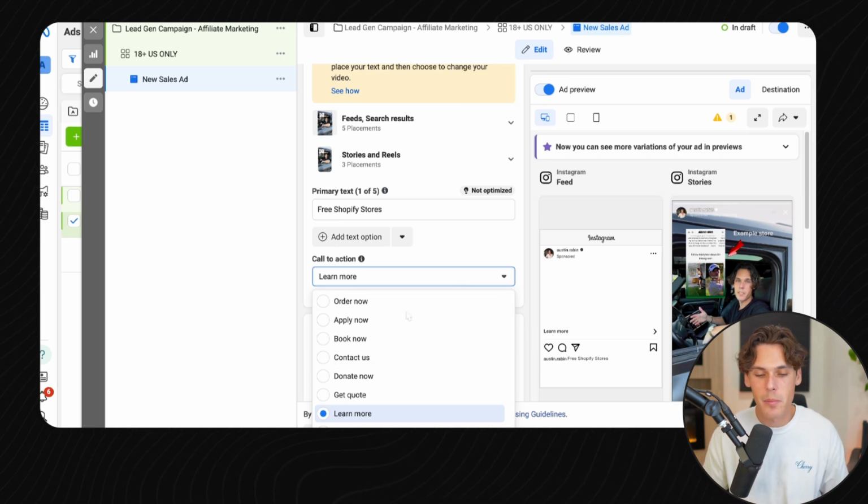So if it makes sense to apply now, if you're selling spots at your mechanic shop to get your car fixed, you can book now. If you want them to contact you, click contact us. So you'd pick whatever makes the most sense for your business.